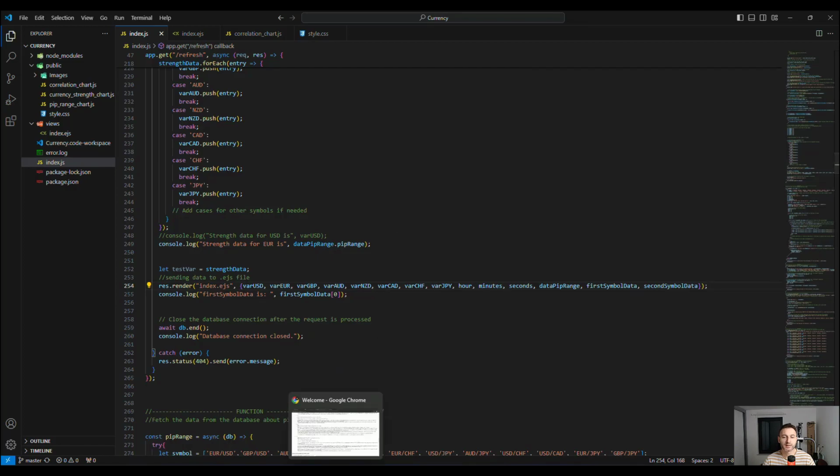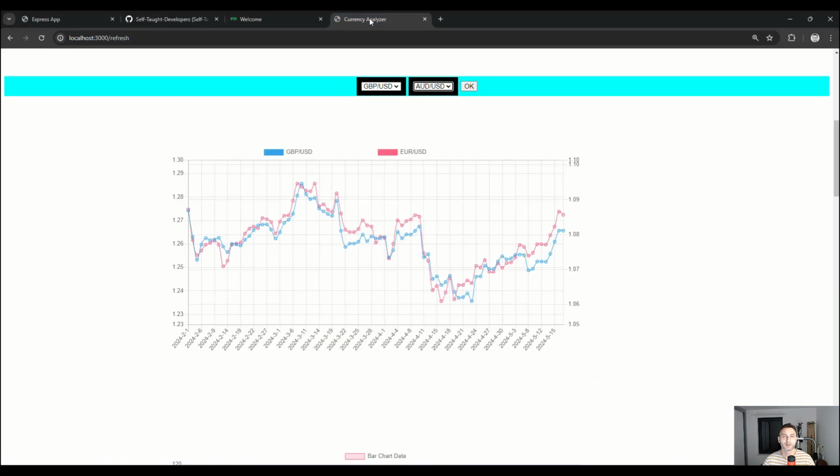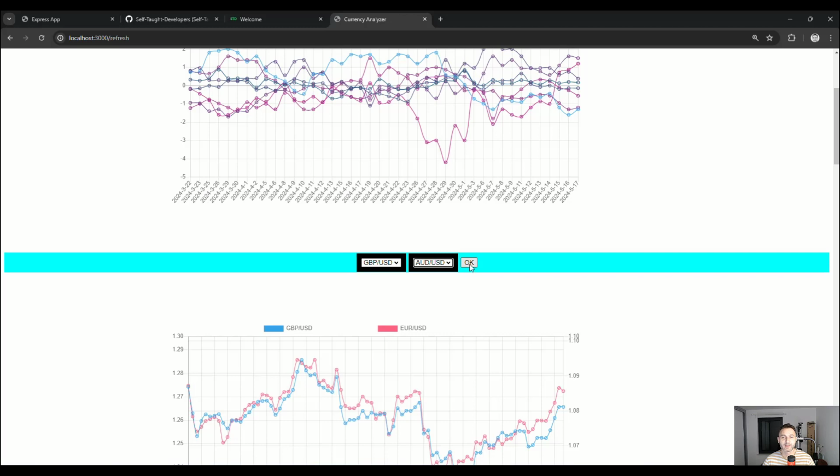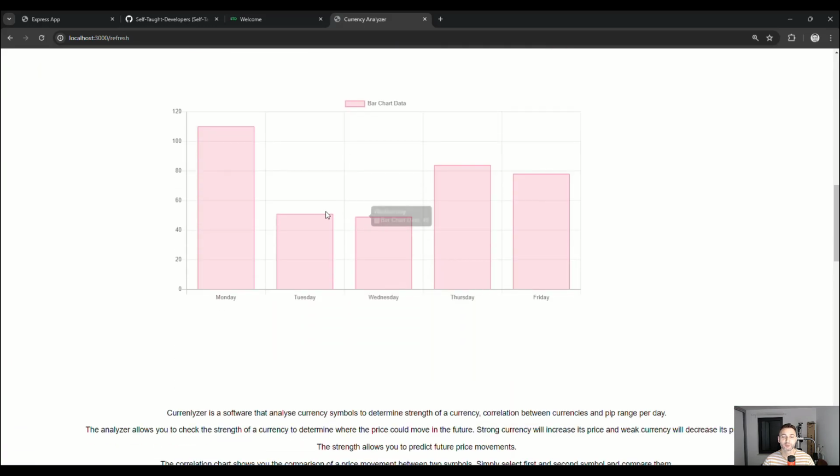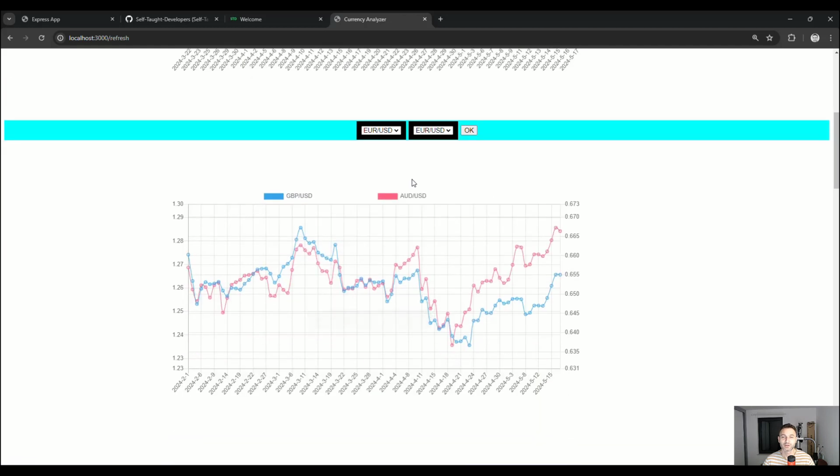And why? You can see here, when you go inside this version, whenever I click OK, the complete website reloads again and also fetches the data for this chart, and also for this chart, which means whenever I change this one here, everything is reloaded again.